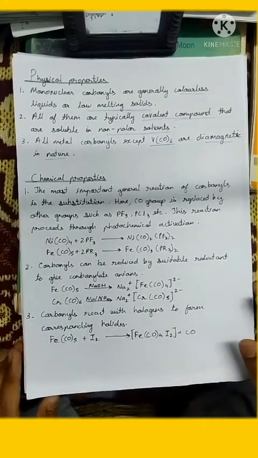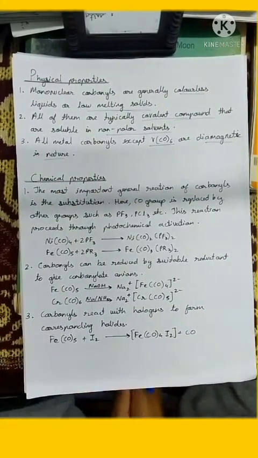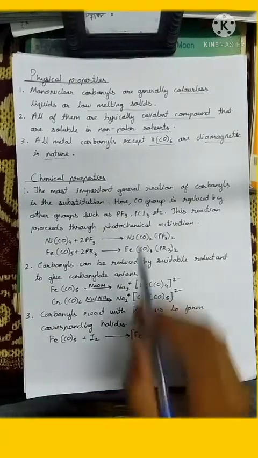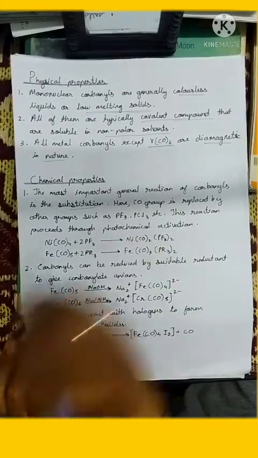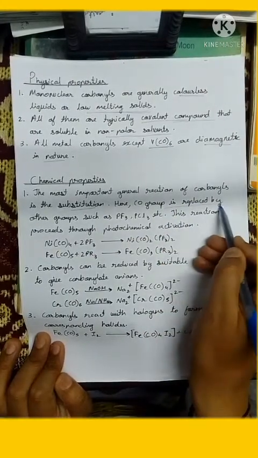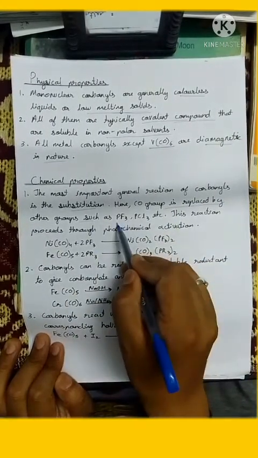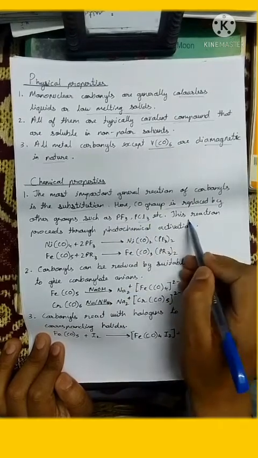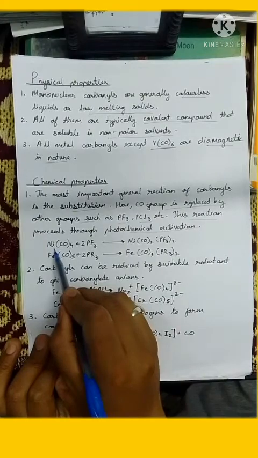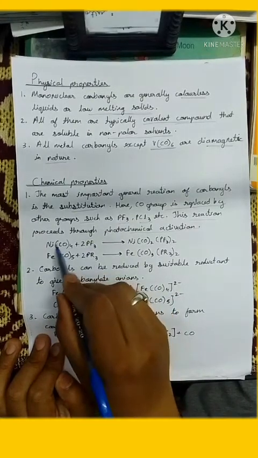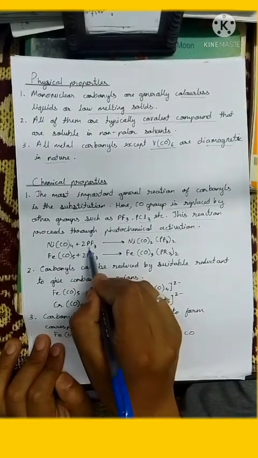Now we are going to see some chemical properties of metal carbonyls. The most important general reaction of metal carbonyls is substitution. Here the CO group is replaced by other groups such as PF3, PCl3, etc. This reaction proceeds through photochemical activation. Just see what happens when we react a metal carbonyl with the PF3 molecule.